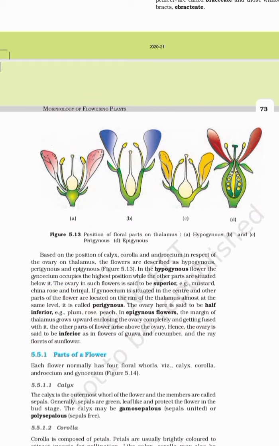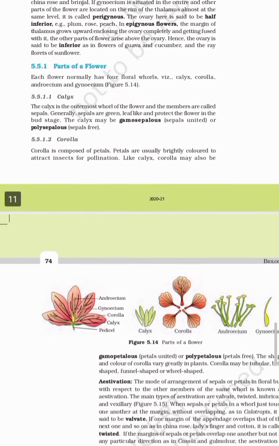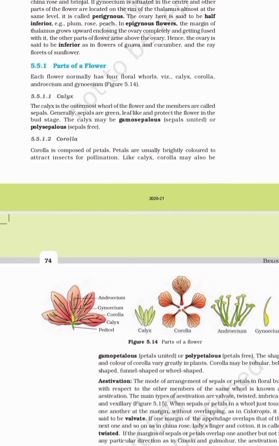Now let us move to the parts of a flower. There are mainly four whorls of the flower, that is calyx, corolla, androecium and gynoecium. These are the four parts of the flower. Now what is calyx? Calyx is the outermost whorl of the flower. It is made up of sepals. You are supposed to remember a few things: outermost, sepals, green in color, and it protects the flower. So its function is to protect the flower.